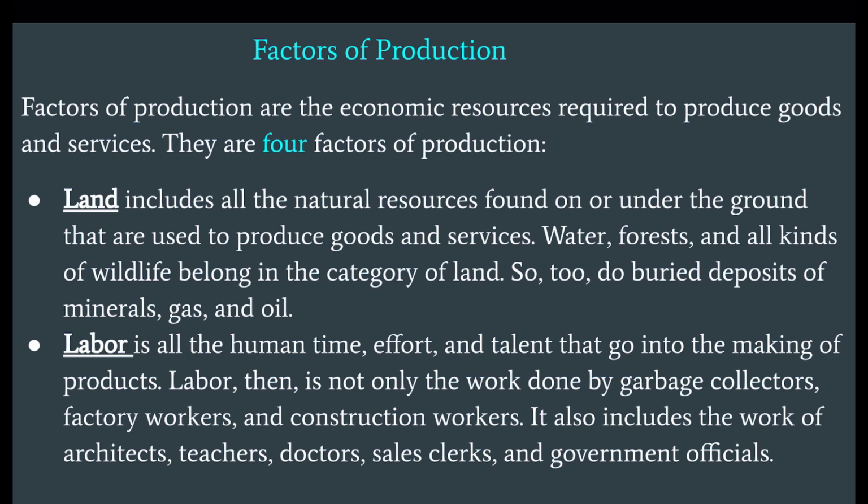Factors of production. Factors of production are the economic resources required to produce goods and services. There are four factors of production. Land includes all the natural resources found on or under the ground that are used to produce goods and services. Water, forest, and all kinds of wildlife belong in the category of land. So too do buried deposits of minerals, gas, and oil.